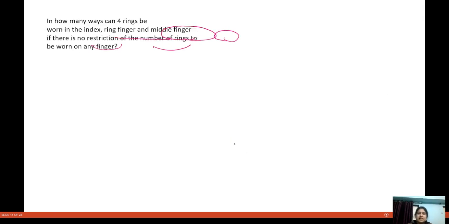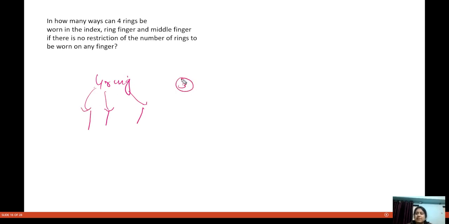So basically you have these four rings, and you can put each ring in how many places? Three places. You have these four rings, and you can put each ring in three places. So how will you put? Three, three, three, and three. That will be 3 to the power 4.